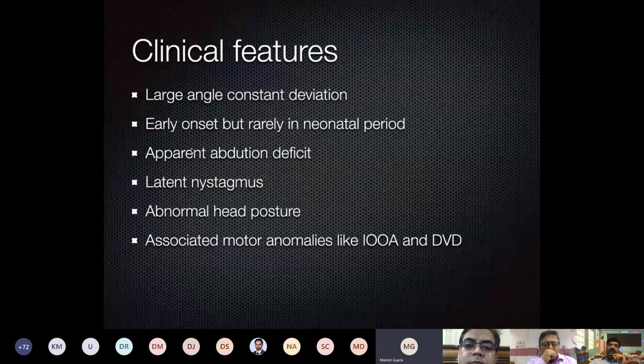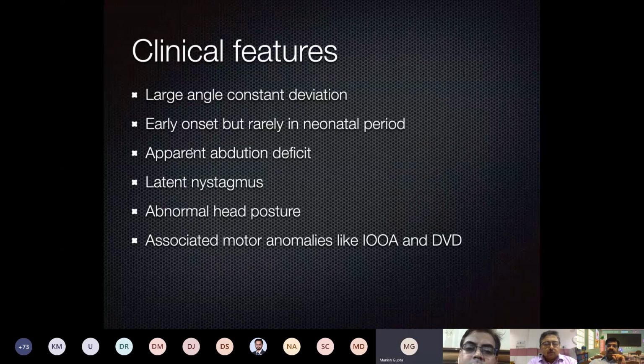There is another term called latent manifest nystagmus. Suppose the child has nystagmus and we cover one of the eyes, and the intensity of the nystagmus increases, that is called latent manifest nystagmus. And sometimes these children also have a head posture along with the infantile esotropia.